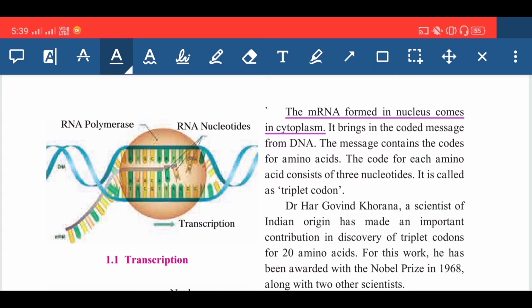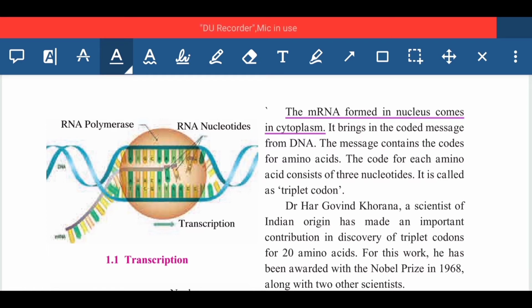So the message contains the codes for amino acids. The codes for each amino acid consist of 3 nucleotides. Now what do these nucleotides mean? As I said, adenine, guanine, cytosine, thymine, these 4 are there actually.